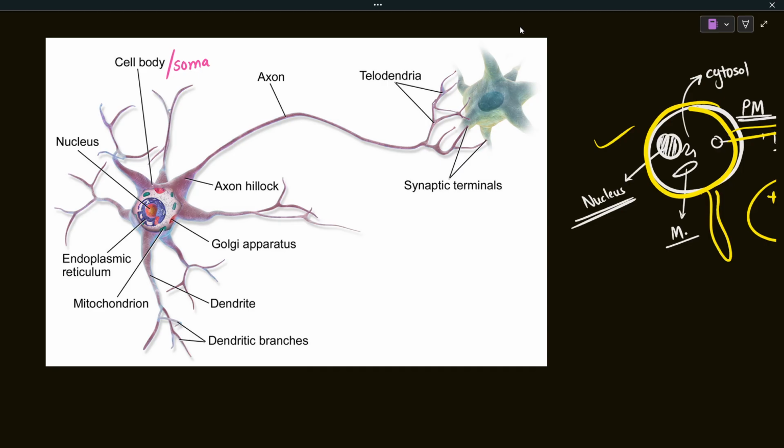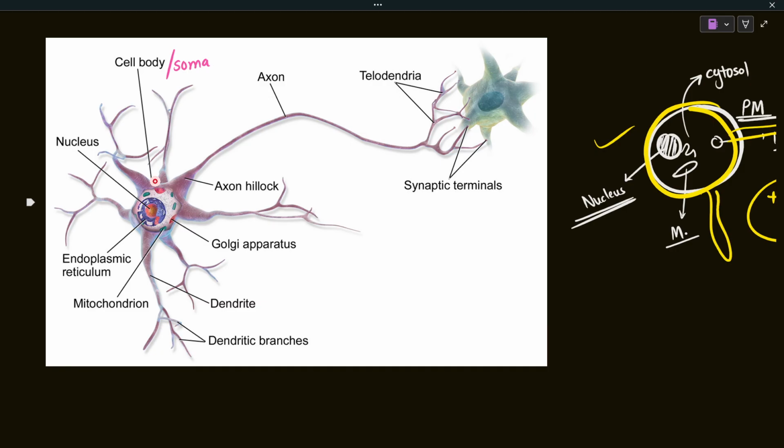So nerve cells are also cells, so they need to synthesize protein and all. All of those metabolic pathways, they even need energy. All of those metabolic pathways will be done by the cell body, and it also has the nucleus. All of the genes are comprised in the nucleus, so the nucleus will be the controlling center of that neuron, and that resides in the cell body. So the cell body, just like any other cell, works and functions, okay?